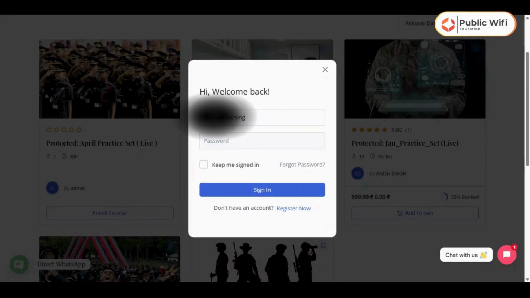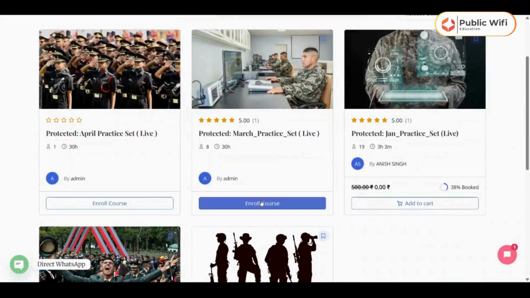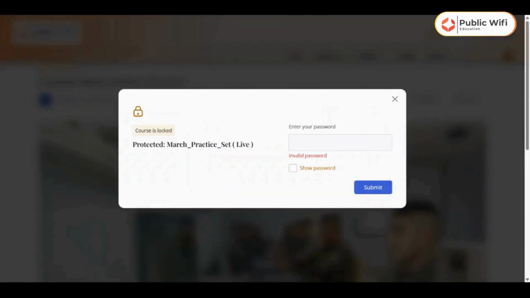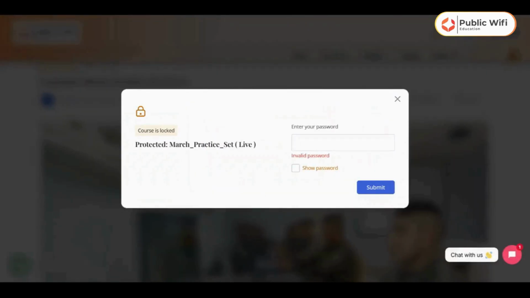When we enroll here, we have to give the password for this. So I will give my password here. For example, when we are signing up here, we have to enroll in this section where we need to put a password. That password will be provided to you when you are going to sign in over here.